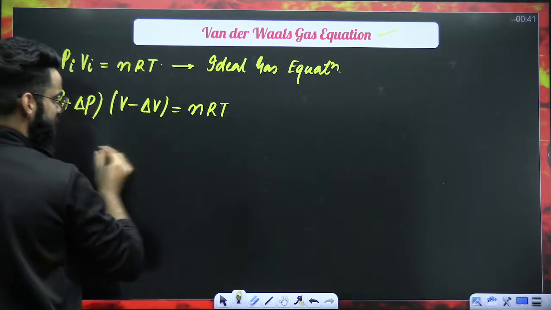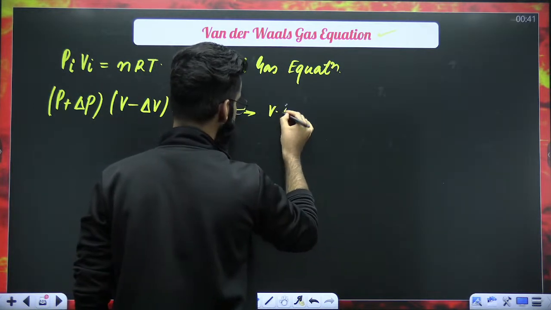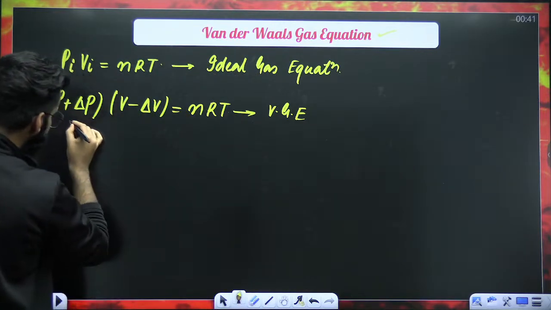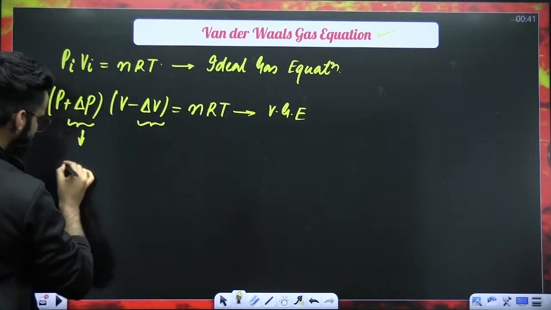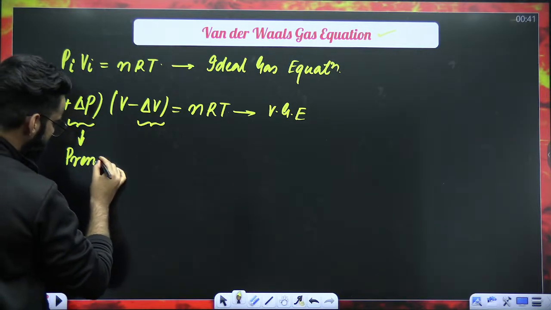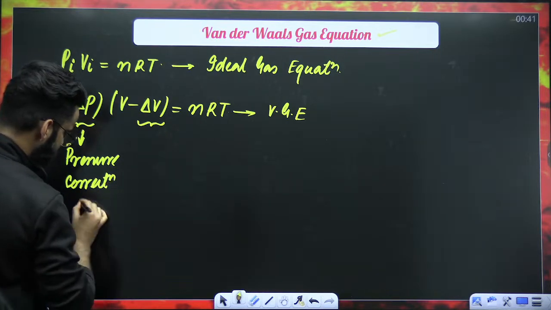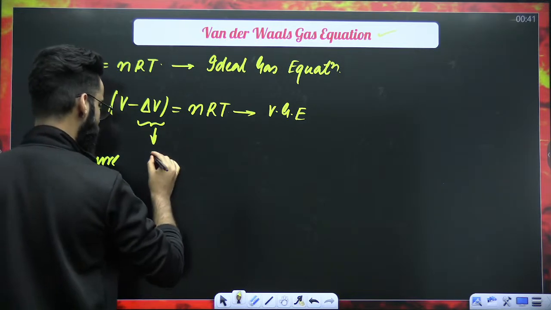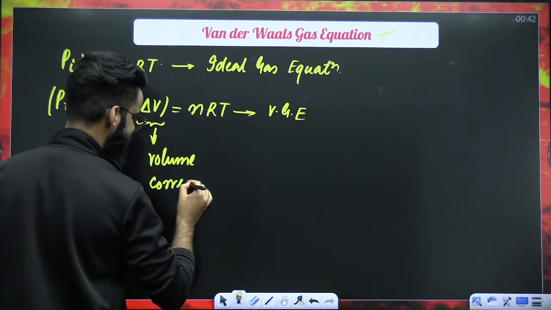This equation which I wrote over here is basically your van der Waals gas equation. And this delta P is something which we call the pressure correction factor, and this delta V is something which you call the volume correction factor.